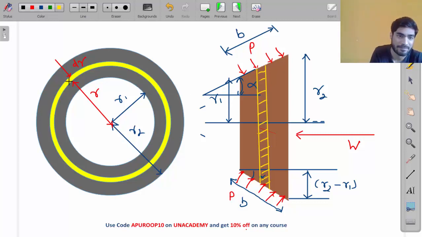So first I will consider this very small yellow strip, and then I will integrate the equation of this yellow strip. So I will get the equation for the entire surface. Okay, so what will be the area of this yellow surface, my friend? What will be the contact area? The contact area, my friend,